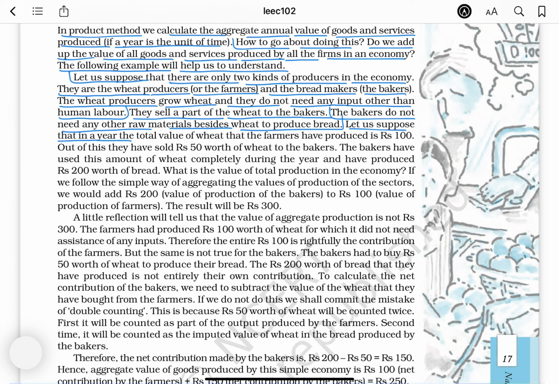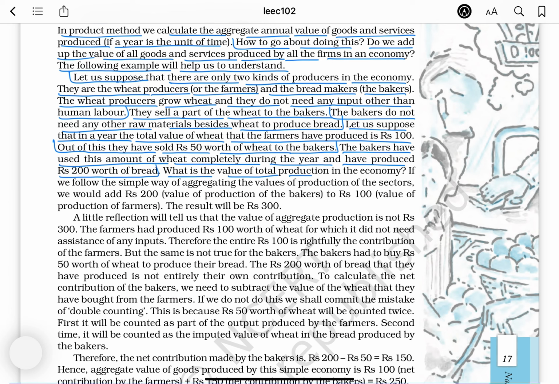Let us suppose that in a year, the total value of wheat that the farmers have produced is rupees 100. Out of this, they have sold 50 rupees worth of wheat to the bakers. The bakers have used this amount of wheat completely during the year and have produced rupees 200 worth of bread.